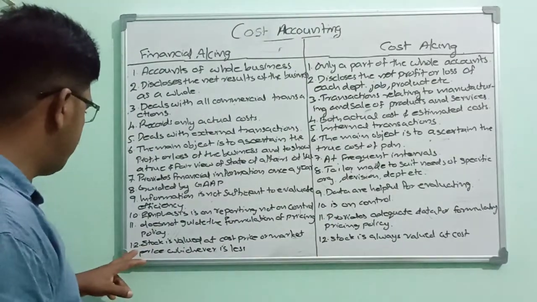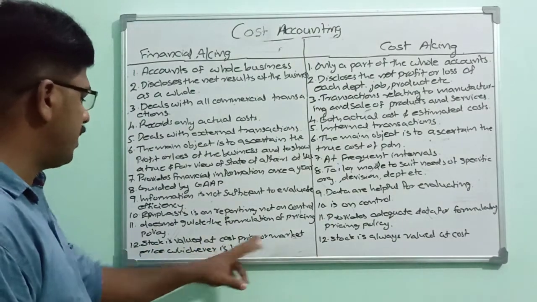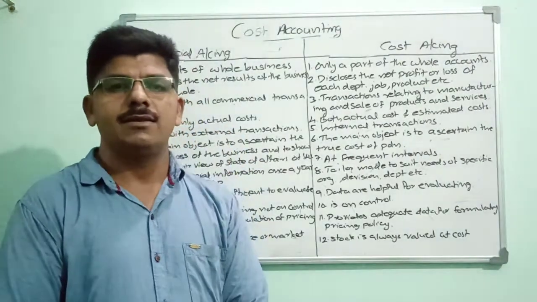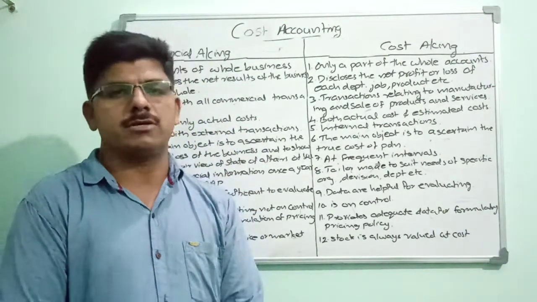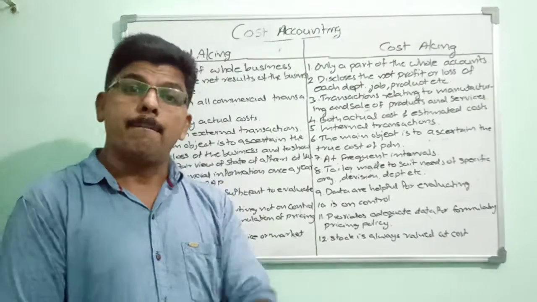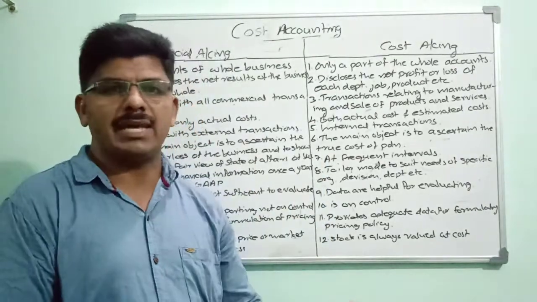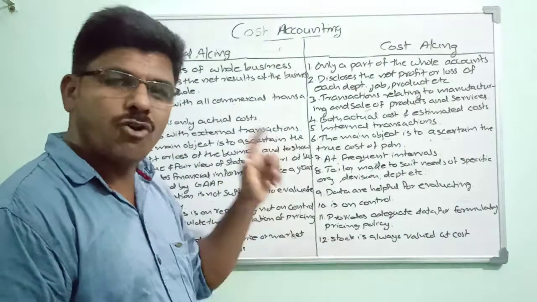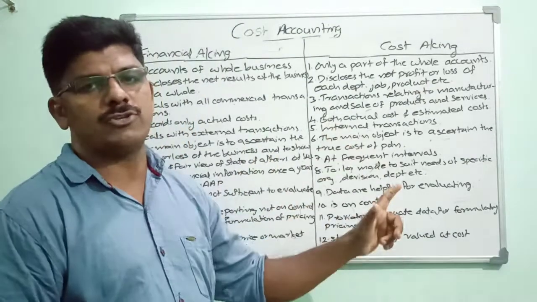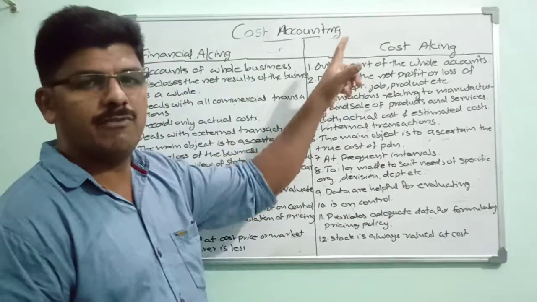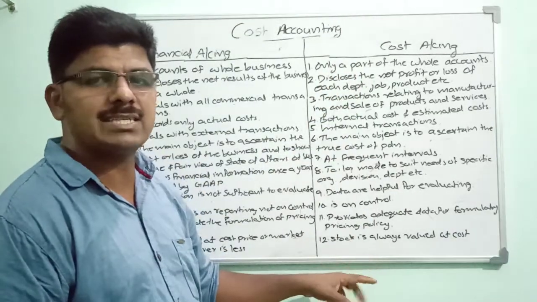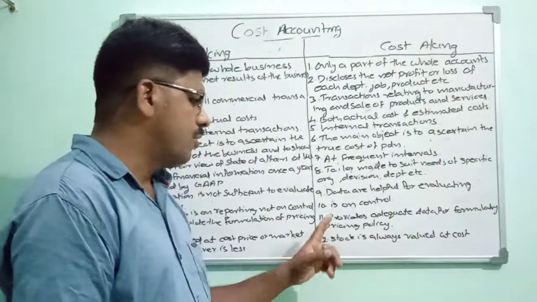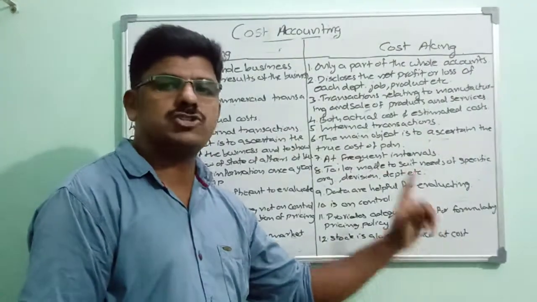And the last one: stock is valued at cost price or market price, whichever is less. Always in financial accounting, closing stock is valued at market price or cost price, whichever is less. But in the case of cost accounting, stock is always valued at cost price. This accounting system always considers all items at cost price. So here also stock is valued at cost price.